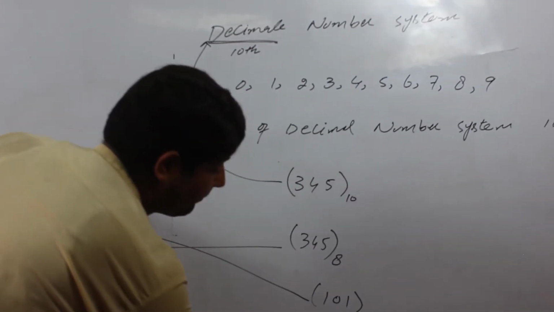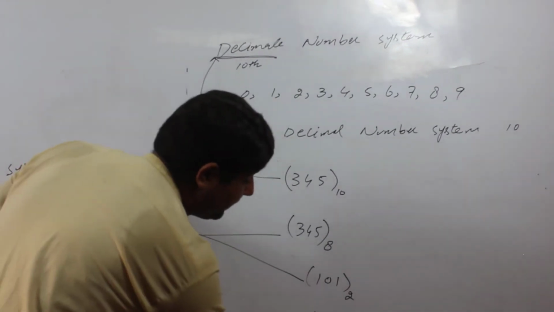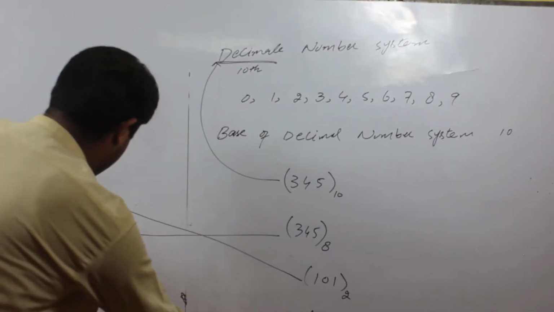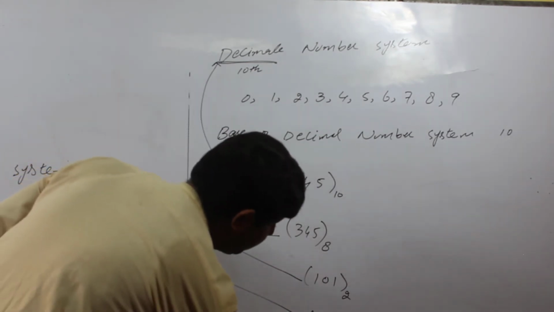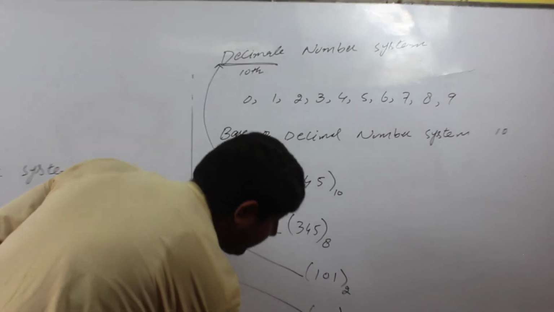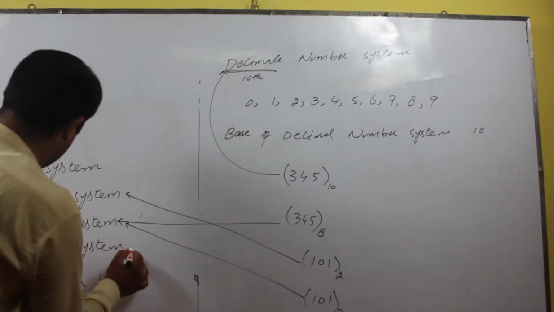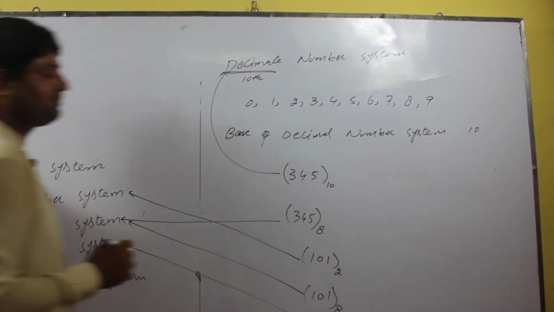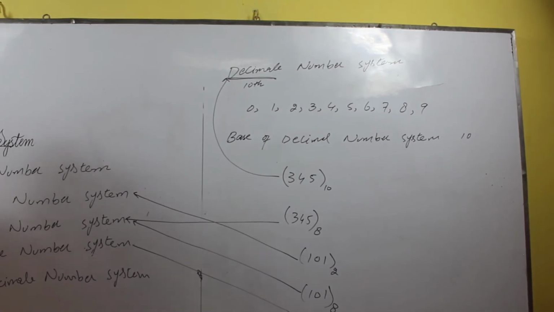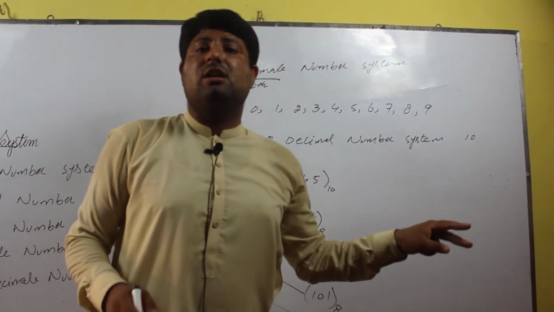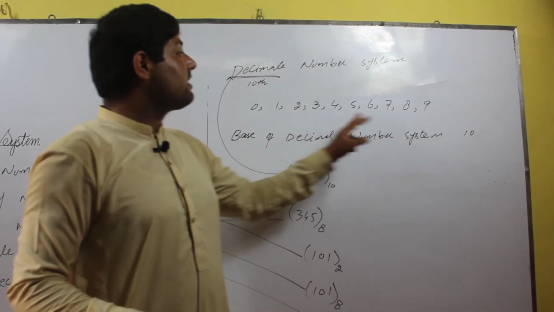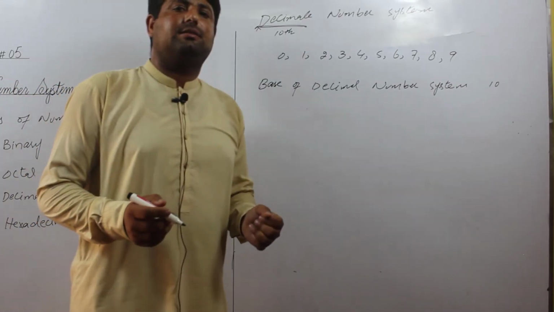With base 8, it belongs to the octal number system. When the same term 1, 0, 1 has base 10, this number belongs to the decimal number system. It means the decimal number system consists of 10 digits and its base is 10.